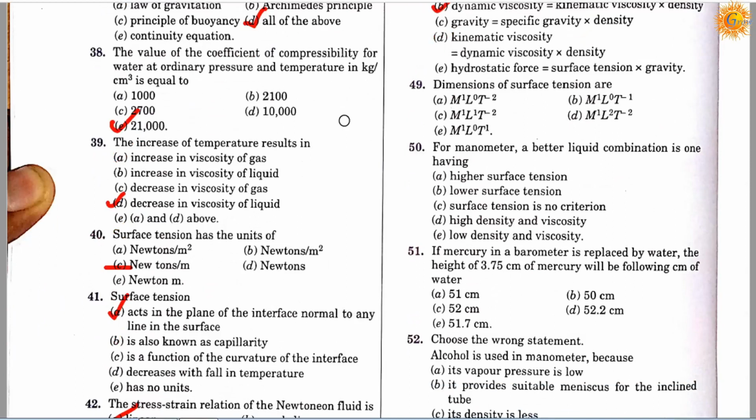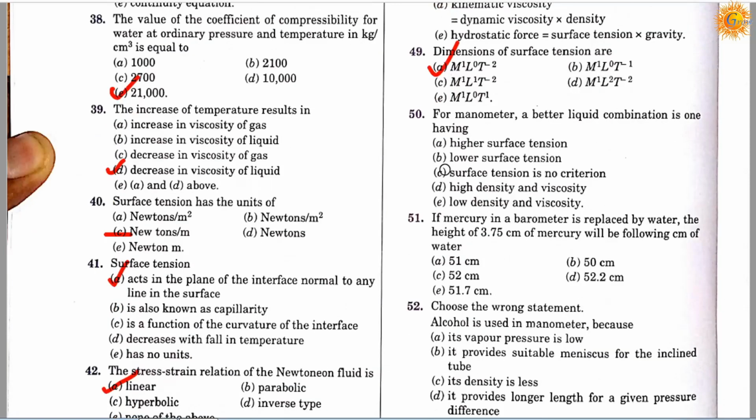Question number 49. The dimension of surface tension is: option A M1 L0 T minus 2, option B M1 L0 T minus 1, option C M1 L1 T minus 2, option D M1 L2 T minus 2, and option E M1 L0 T1. So correct answer is A. The dimension of surface tension is M1 L0 T minus 2.